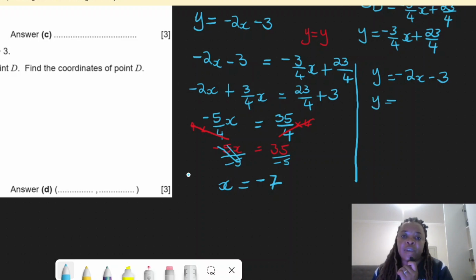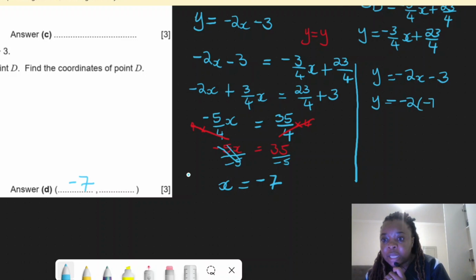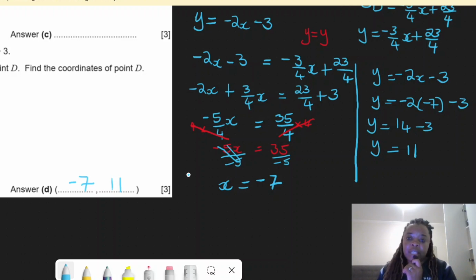It's not enough to just find x. Remember, it's a coordinate. So it should have x. So I'll say x is negative 7. But I should also find y. So that is why I'm coming to use the x that I found so that I can find what the y for this x would be. So it means I'll have negative 2 here, and then x we said is negative 7, and then minus 3, right? So what is that? That is y equal to a positive 14 minus 3, which means y is 11. My coordinates will be negative 7, 11. Okay, so that is how.